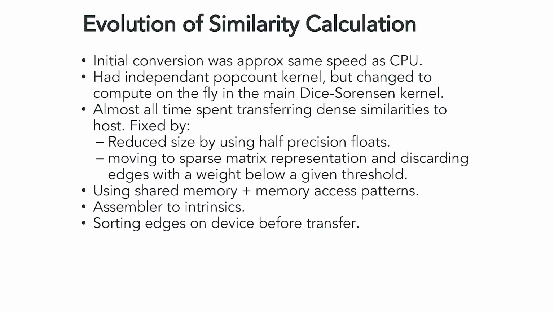So eventually we moved to a sparse matrix representation. After we compute the full dense matrix on the GPU, we converted it to sparse. Then we decided they don't really need 32-bit precision, so we threw away half of that. And then we decided they don't actually need anything above, say, a threshold, so we threw away 99% of the data by applying the threshold in the kernel as well.